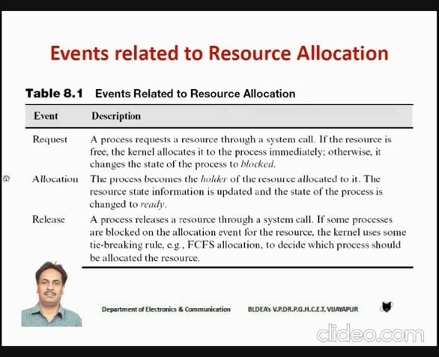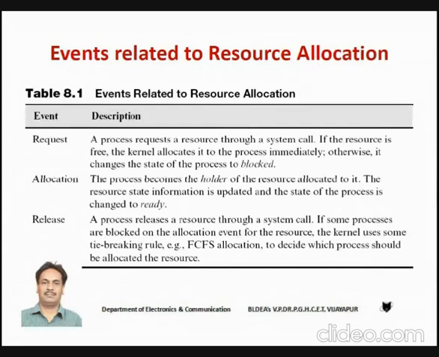Okay. So if the resource is available, if the resource is free, in that case, the operating system is going to allocate the resource immediately to the process. Otherwise, if that resource is not available, the process is sent to blocked state. Students, try to understand. When the process makes a request for the resource, the operating system is going to check whether that resource is available or not.